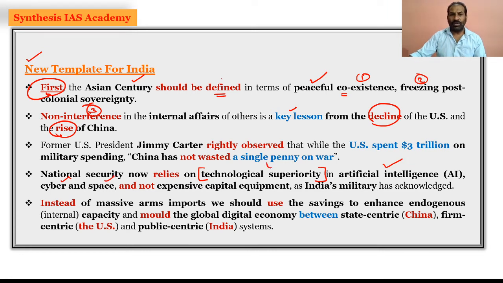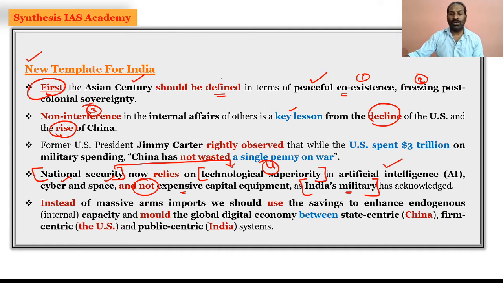Technological superiority is a new template for India to make sure that we are also progressing and surging in artificial intelligence, cyber and space, and definitely not spending on expensive capital equipment as India is going ahead with its military, which is acknowledged, but rather relying on national security which has to be linked with technological superiority rather than military strength.